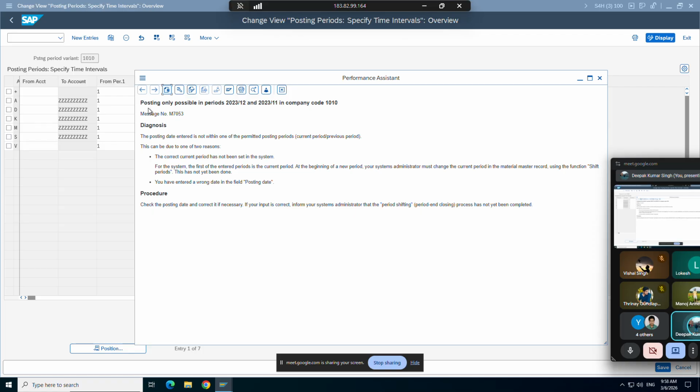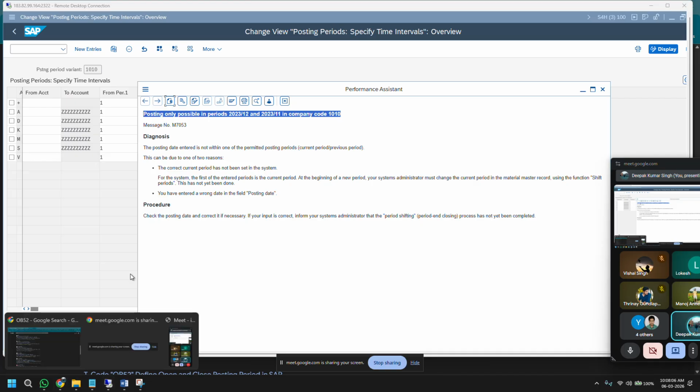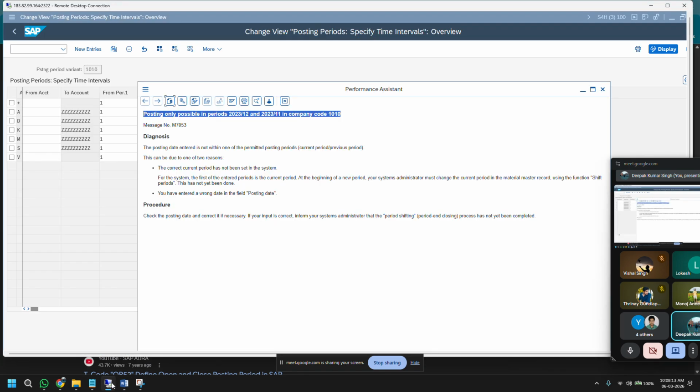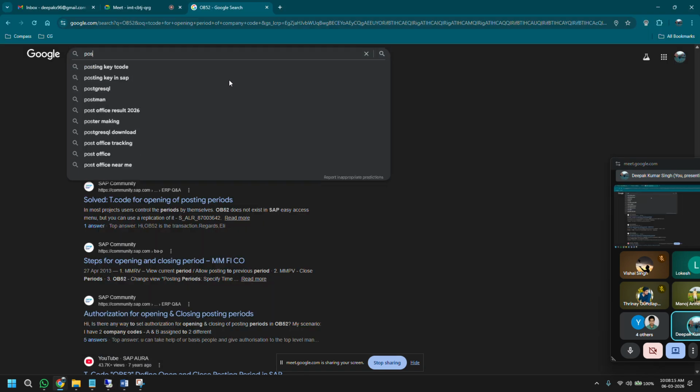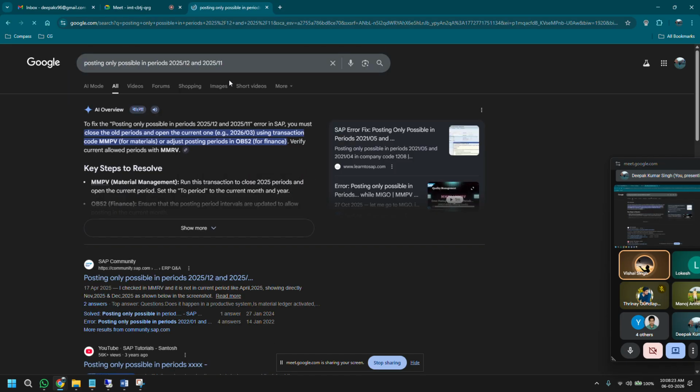Or you can do one more thing. Whenever you're getting some error, you can just copy the same message and type it in Google. It will give us a more accurate answer on what we have to do. Posting only possible in... Deepak, we can actually put in the error code message M whatever was showing, and then it will directly show. Yeah, that also you can do. MMRV, but I guess.